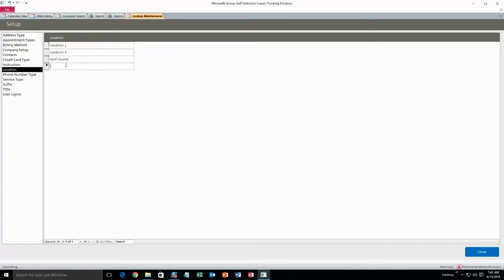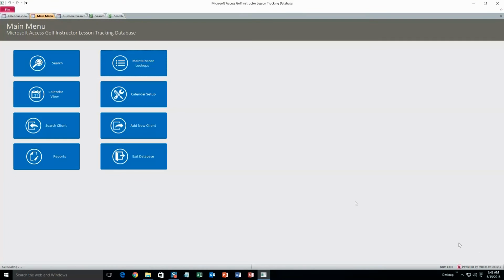And then we can also add a location. Let's do driving range. Of course, you would do lessons on the driving range and whatever. Doesn't matter, you can make it whatever you want. And then just hit close. And you don't have to worry about saving it, it saves automatically.